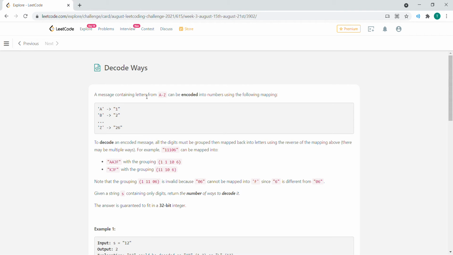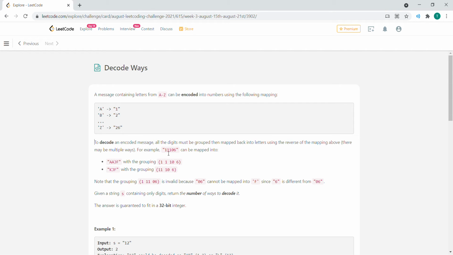Welcome to August 18th LeetCode Challenge, Decode Ways. A message containing letters from A to Z can be encoded into numbers using the following mapping. A goes to 1, B goes to 2, all the way to Z goes to 26. To decode an encoded message, all the digits must be grouped, then mapped back to letters using the reverse mapping above. There are multiple ways.